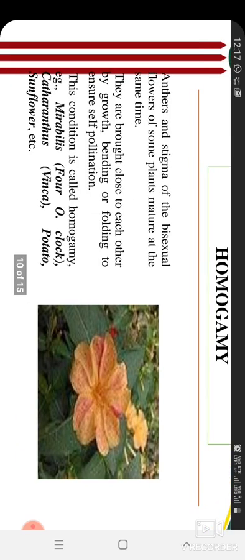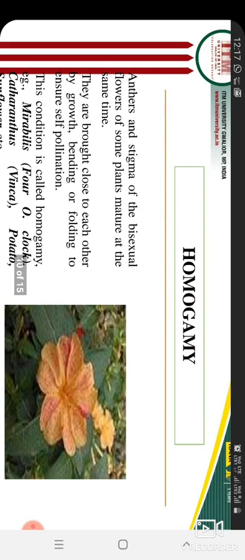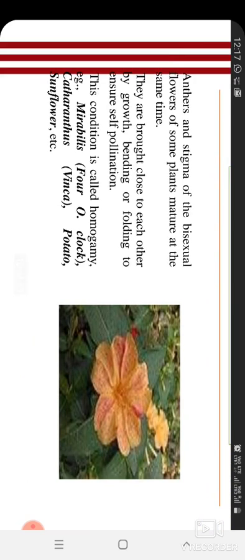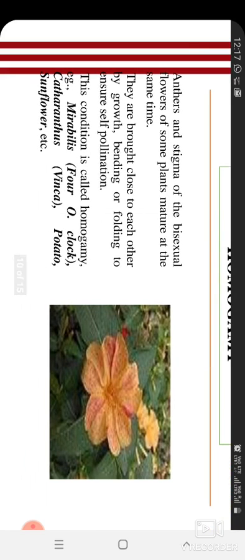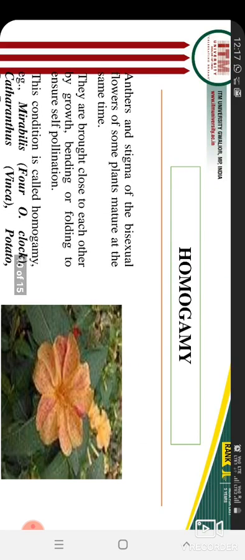The very famous example of homogamy is Mirabilis jalapa, which is called the 4 o'clock flower. Potato and sunflower are also there. So these are examples of homogamy, because the anther and stigma, meaning the male and female parts of the flower, mature at the same time. That's why it's called homogamy.